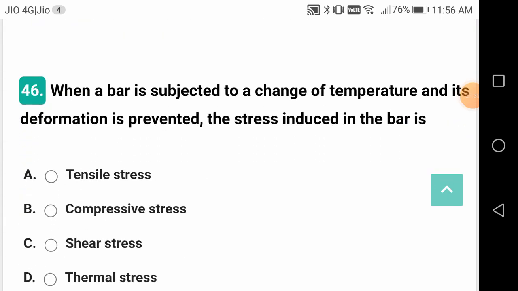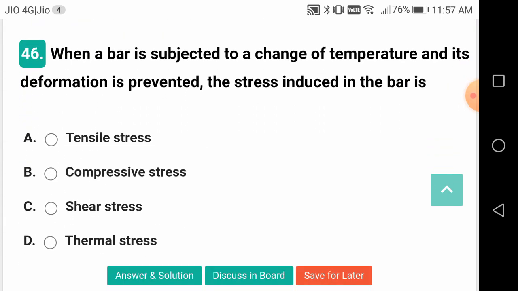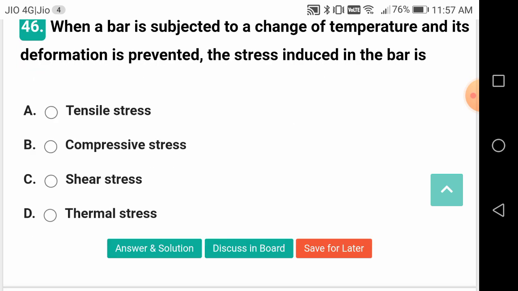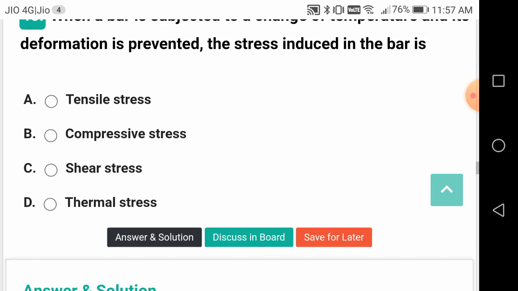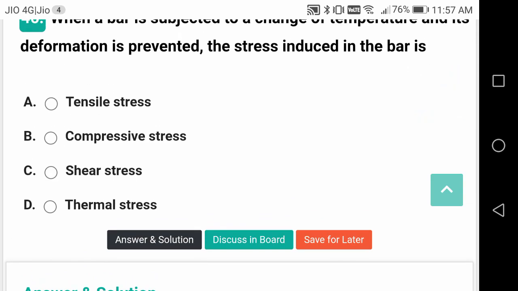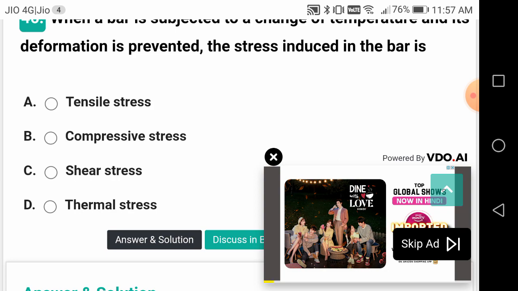When a body is subject to a change of temperature and its deformation is prevented, the stress induced in the bar is, what is this, friend? This is thermal stress. Because temperature is involved, it is going to be thermal stress. Stress can be induced in a mechanical member by way of loading or even by heating it and preventing its expansion. The scene is like this.